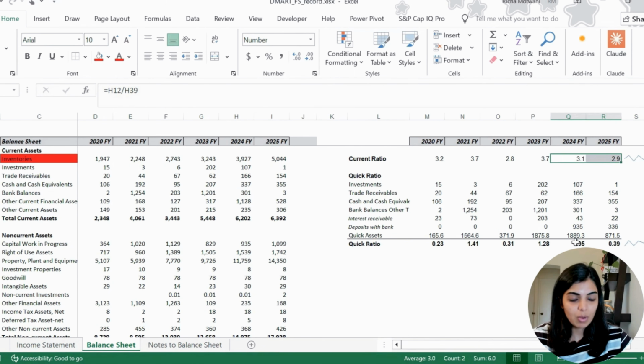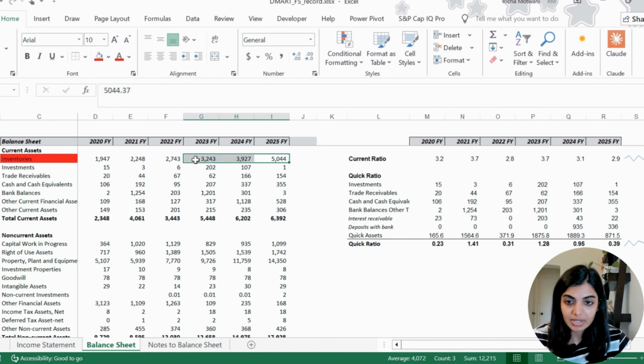So now let's just pause and ask, what has changed inside current assets? Because if the current ratio is still close to 3 but quick ratio has fallen sharply, then the issue is not total current assets, the issue is the quality and the mix of current asset. And for DMart, the biggest line item in that mix is the inventory.